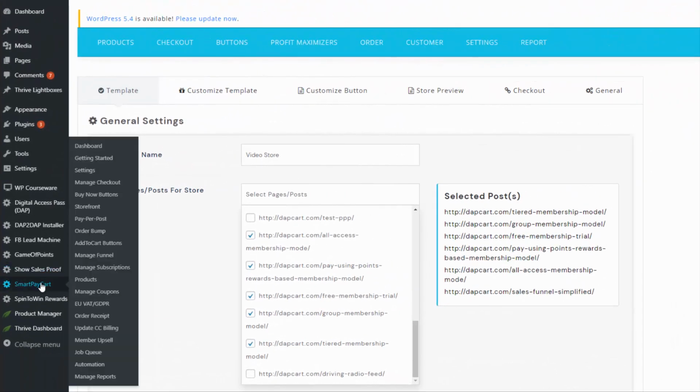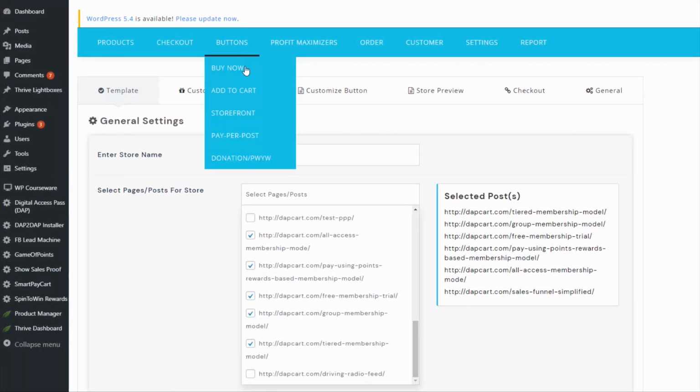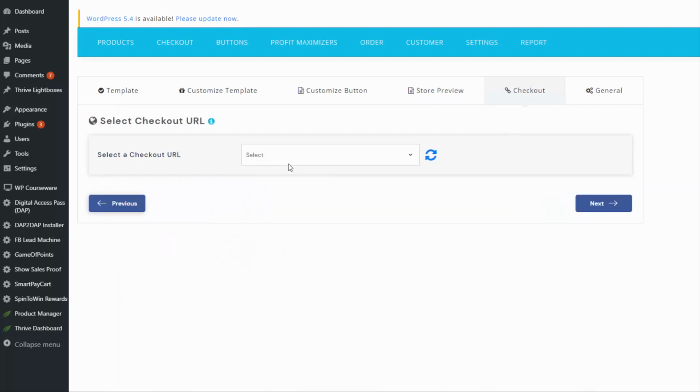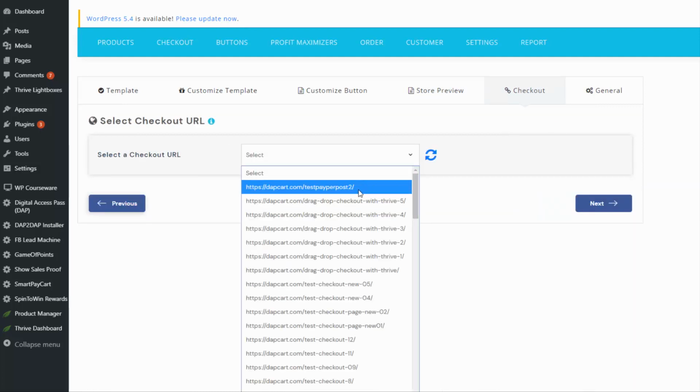In fact, our shopping cart plugin, Smart Pay Cart, comes with an instant storefront feature. So it's not just for your products, but you can create an instant store for your content. So if you have WordPress pages and posts that you want to display in your store, without creating a product for each, you can do that too. So you can create a store, give it a name, then you can select WordPress content that's going to be part of the store. You can select a template, fully customize the look and feel of the template, and select a checkout page where users can check out. You can use any of your SPC checkout pages, and that's it.